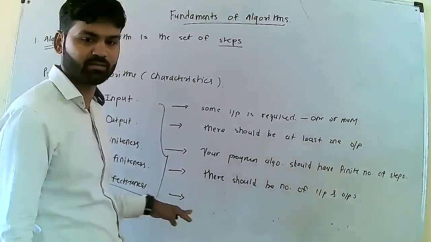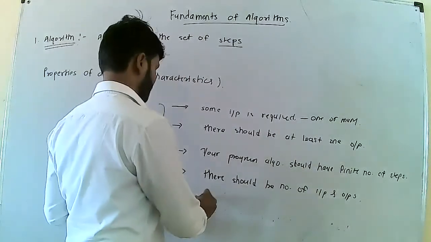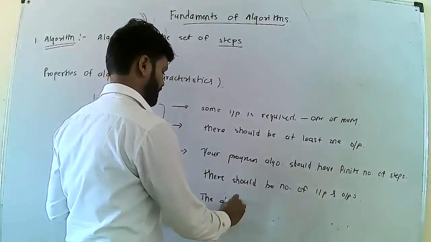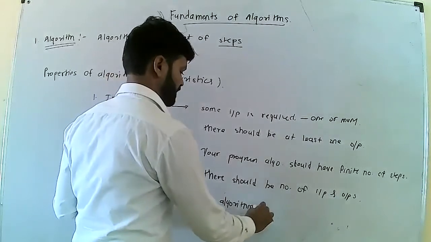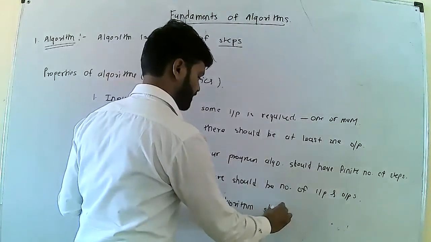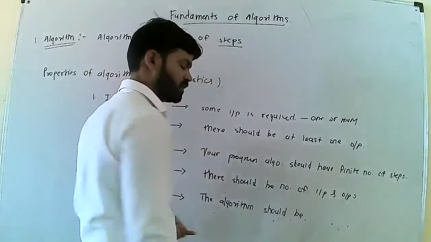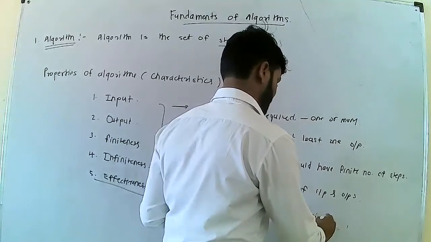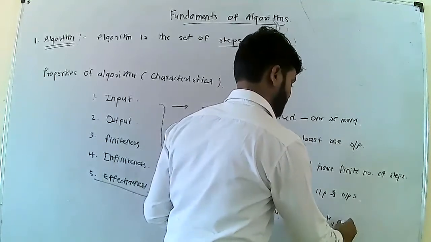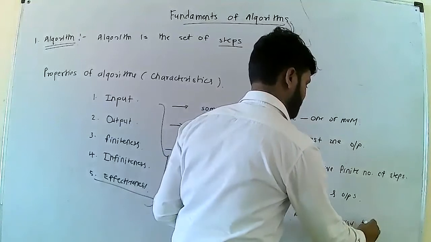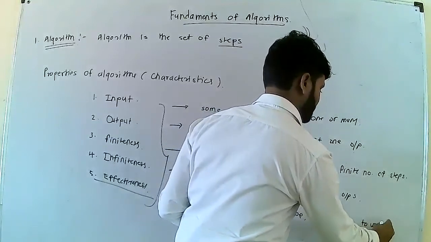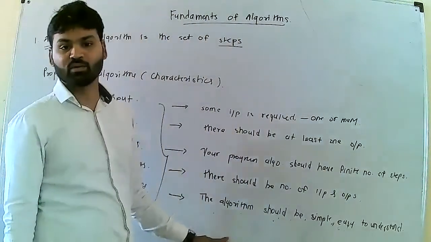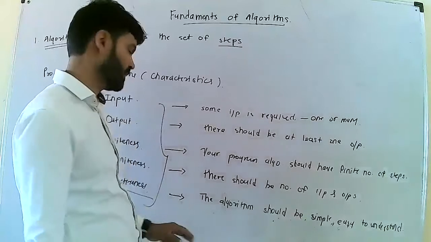Last one is your effectiveness. What is effectiveness? The algorithm should be effective.